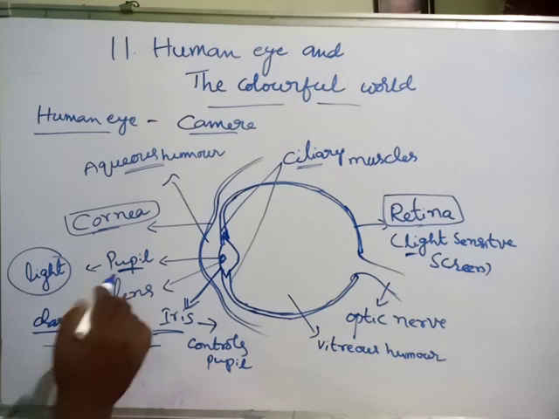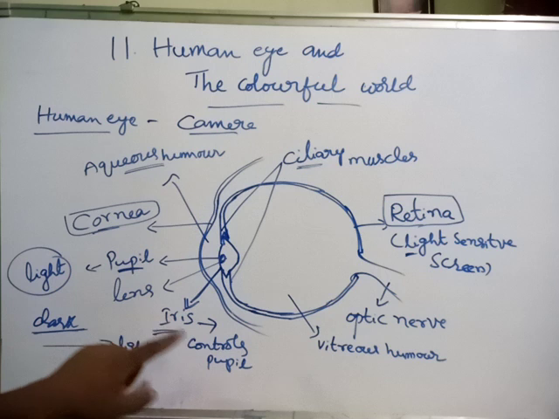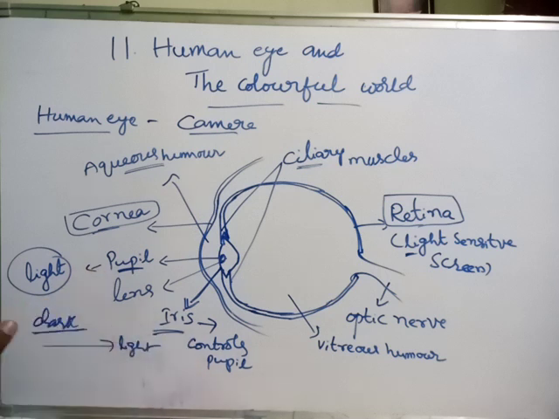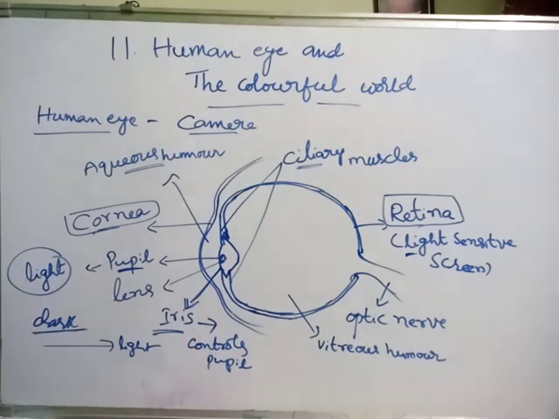So that is the work of the pupil. The iris controls the pupil, and the pupil regulates the amount of light entering the eye. Then light passes through the convex crystalline lens and the image is formed on the retina.